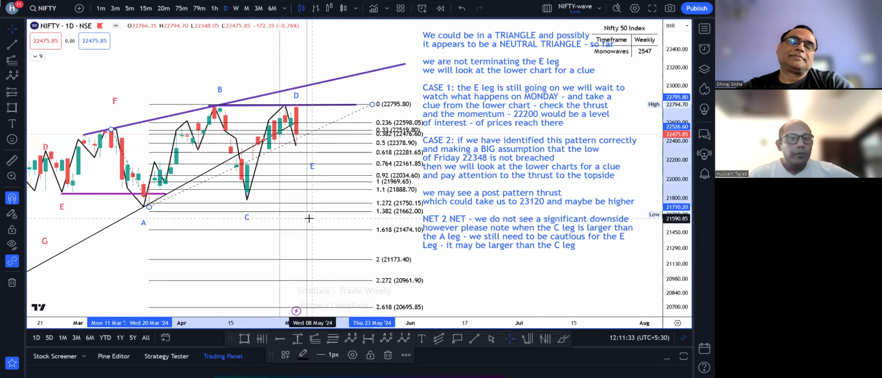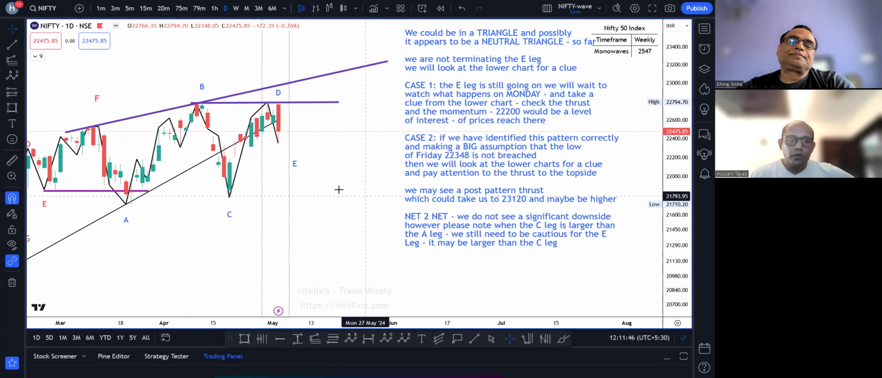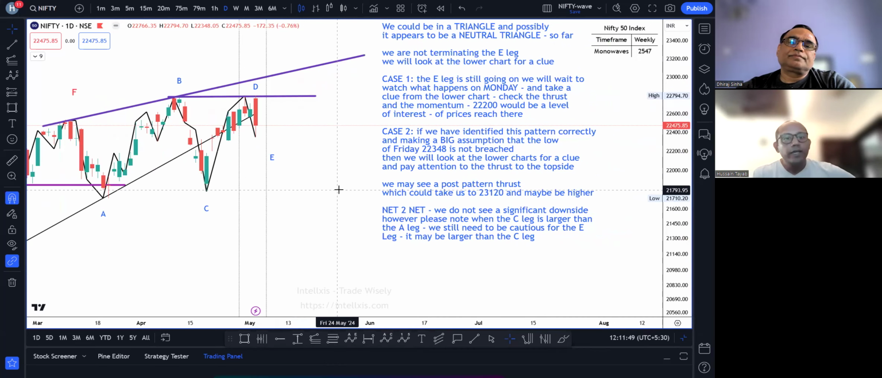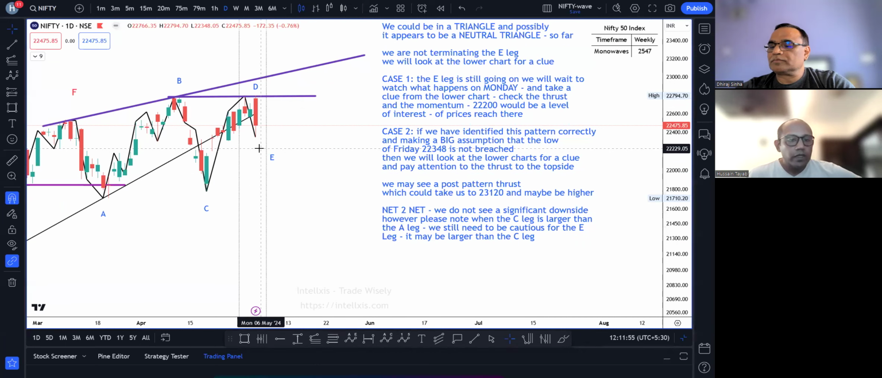For the E leg to be a wave of the same degree, we need a 38% retracement, which is 1/3. That is done. I'm going to take this out. We will go on to a lower chart just to get a little more clarity. Our case 2 is the next probable event. We are making a very big assumption here. Please take this with a grain of salt because we don't have that further price action.